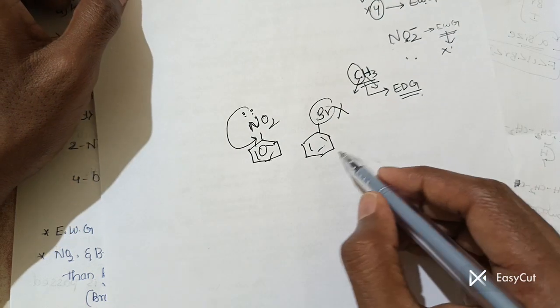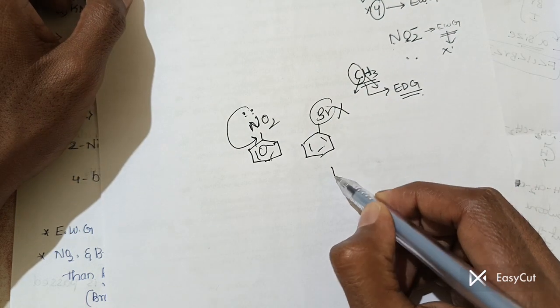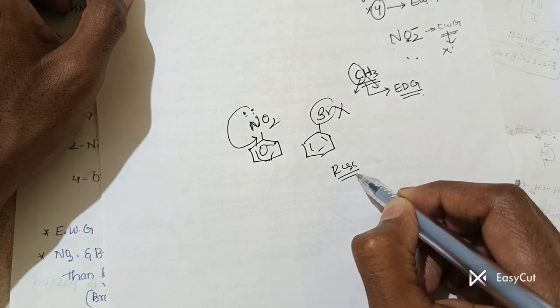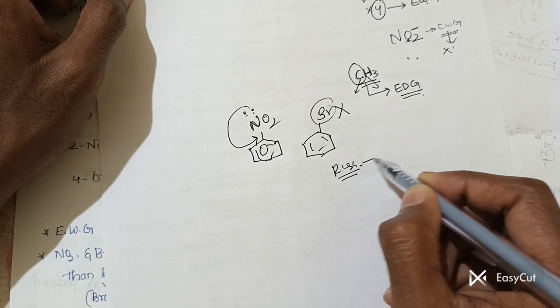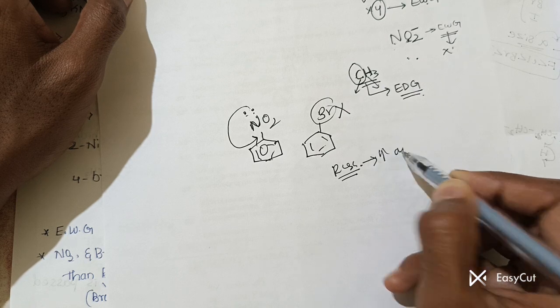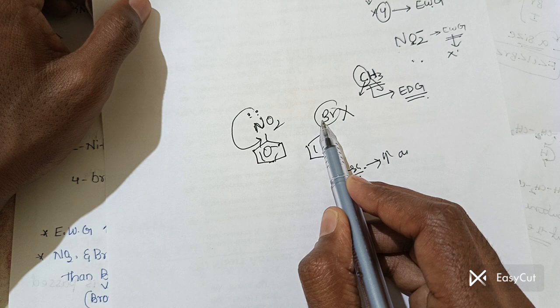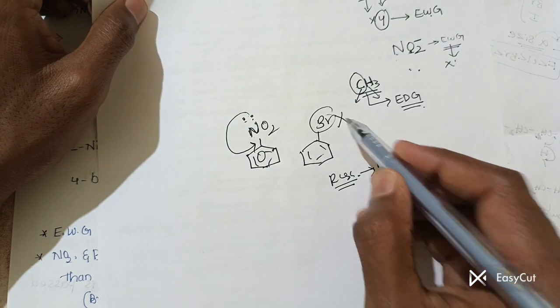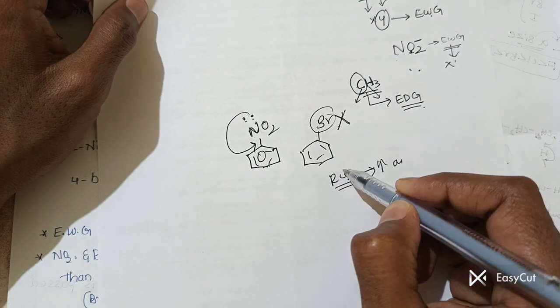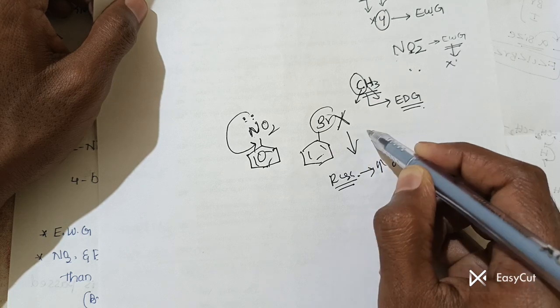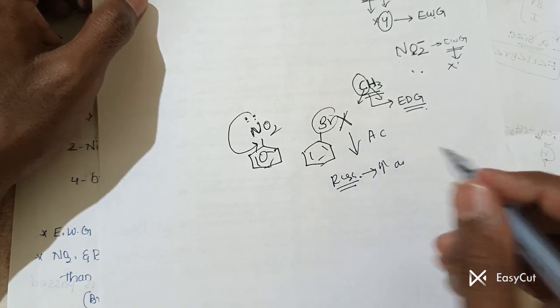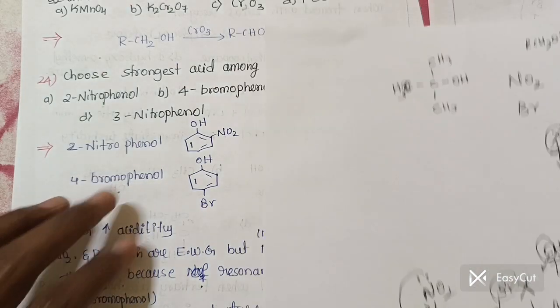So what you have to remember, whenever it is having the resonance effect or the resonance or delocalization, again which increases the acidic strength. Clear? So when we take the nitro group as well as the bromo group or bromine, this bromine does not involve in the delocalization, therefore it decreases the what? Acidic strength. So therefore we can easily delete the option B.